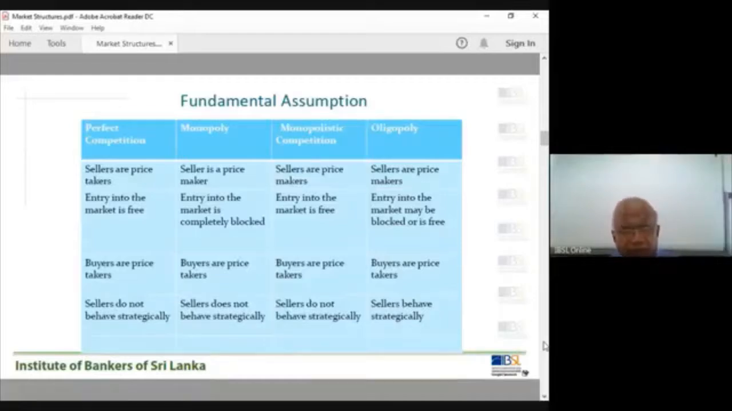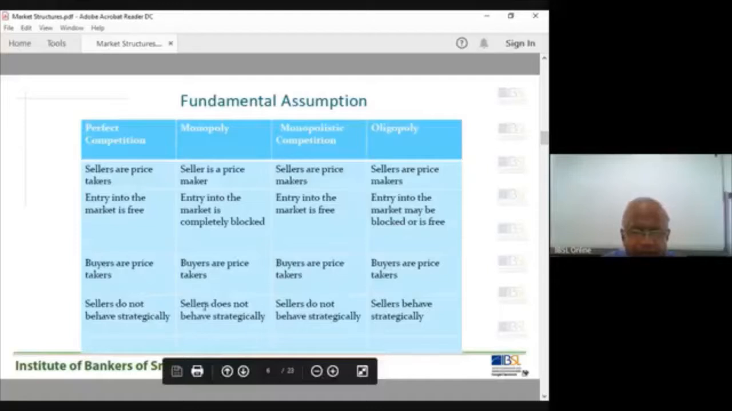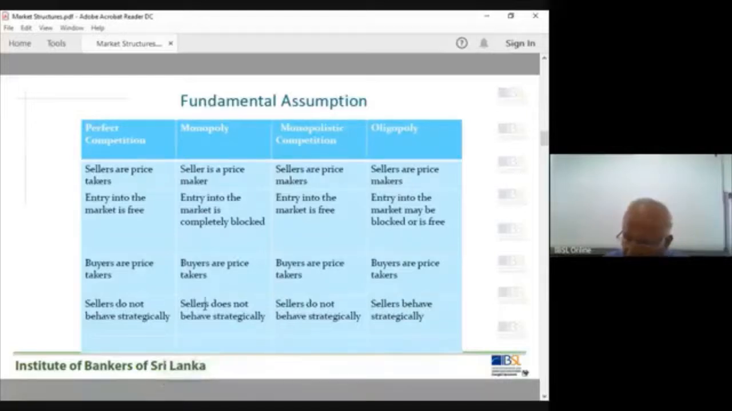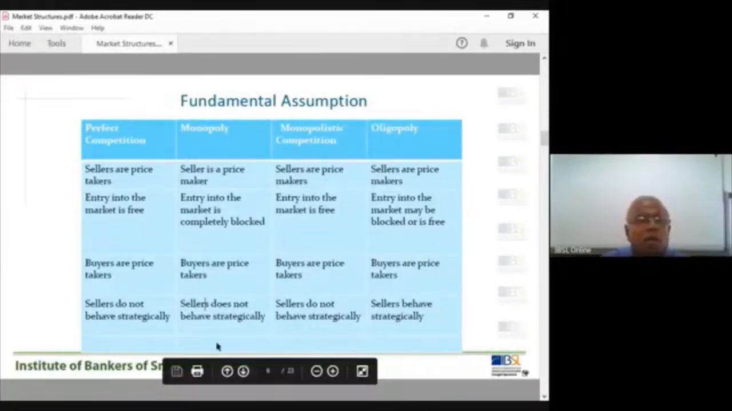You are the only one who cut this S, cut the S. I can't change that. No, I can. No, I can't. Seller does not behave strategically, not sellers. It's grammatically wrong.